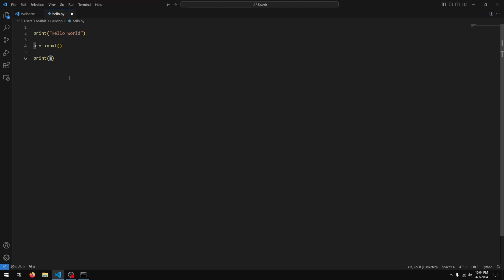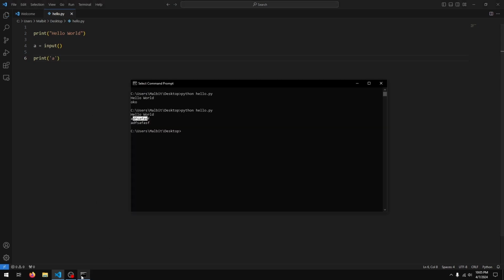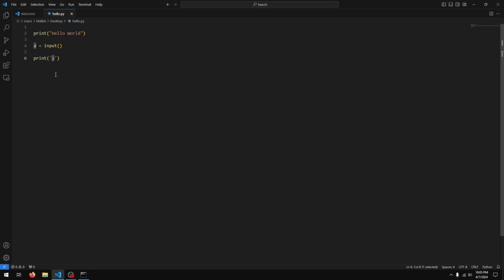Now the reason we are printing A without quotation marks is because if we used quotation marks and run this, you see Python prints out A. Whatever we put in quotation marks appears as is. So here essentially we're telling Python to print out the character A. When we don't use quotation marks, then Python is going to evaluate this, which means it's going to try and do a calculation on it.